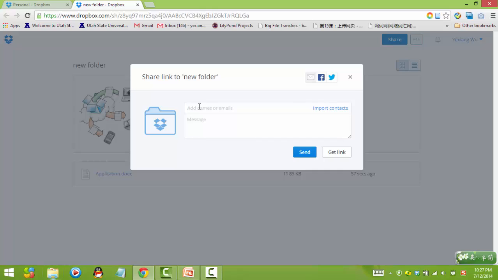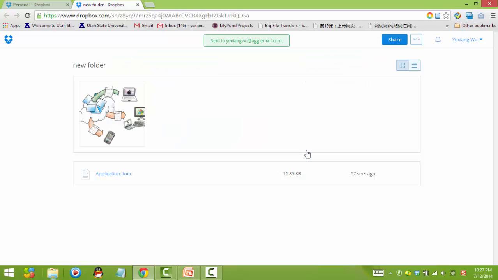Type in the address of the person you want to share with. Type in a message if you want. Then click Send. The link will be sent to your friends. They can click the link and download the files or folders from the website.